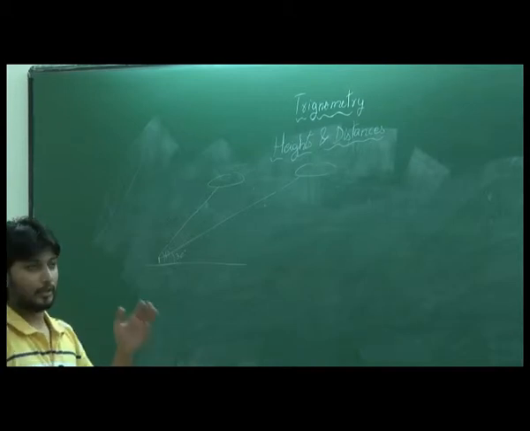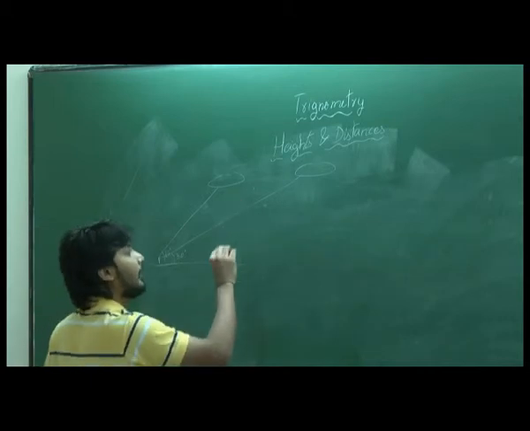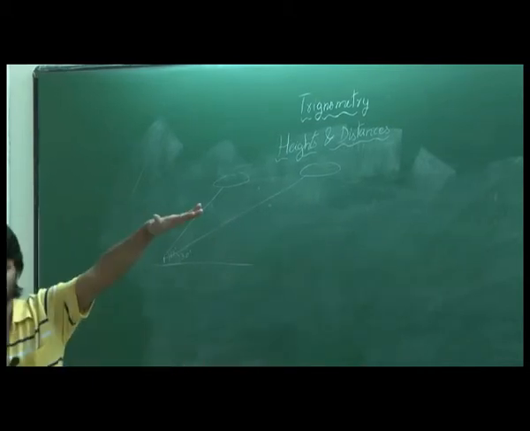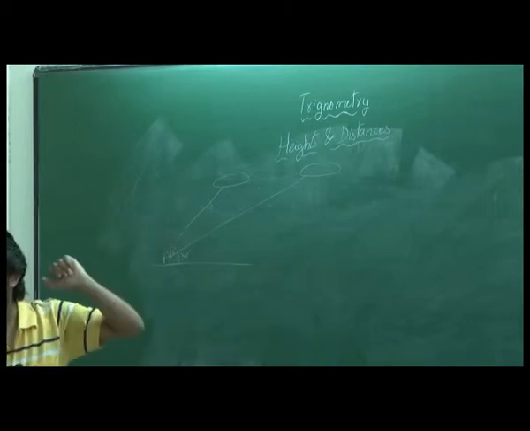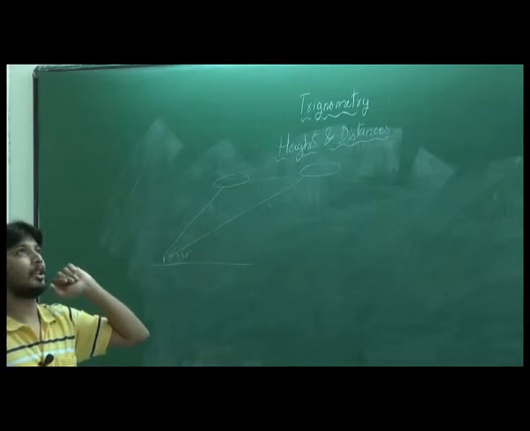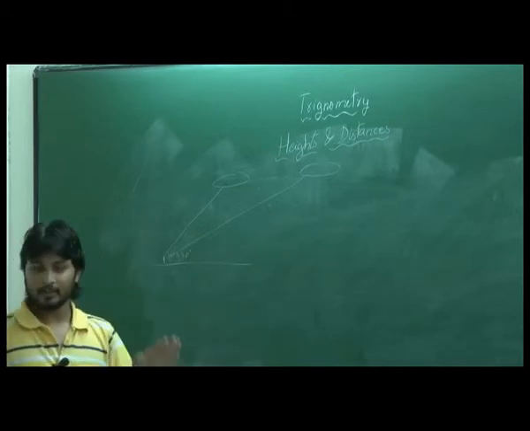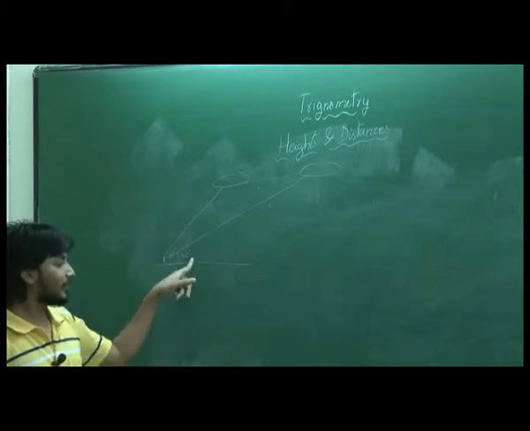You understood the problem, right? Assuming that the aeroplane is flying at the same height. Let's not assume, let's know for sure. Suppose the aeroplane is going at the same height. So once he sees the aeroplane, it's at 60 degrees. He waits for 15 seconds. Aeroplane has gone some distance. Now he sees again. Now it's 30 degrees.